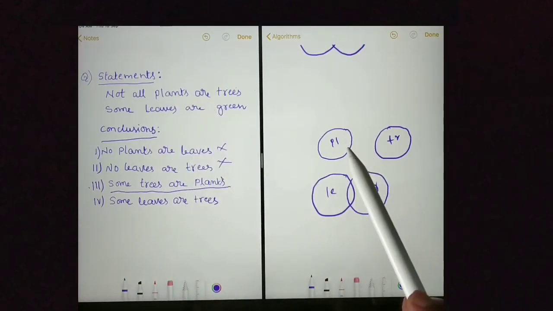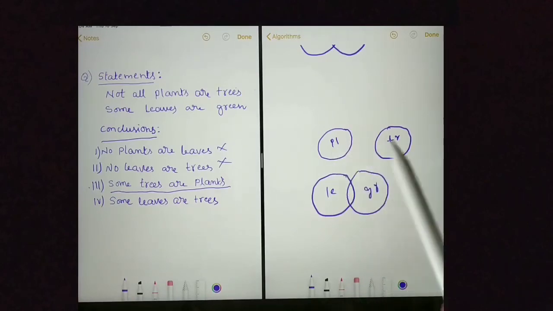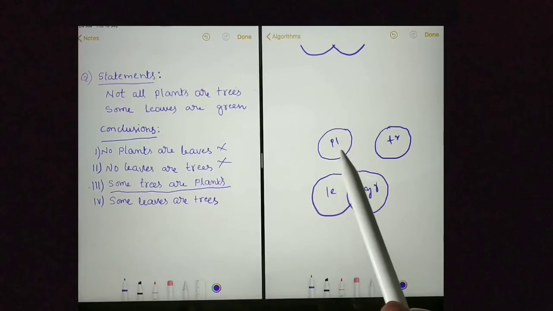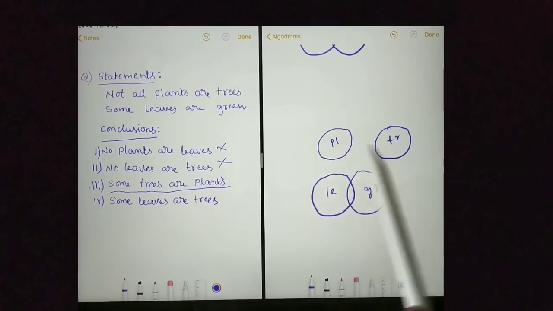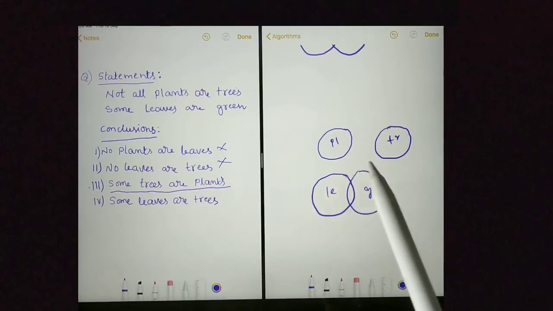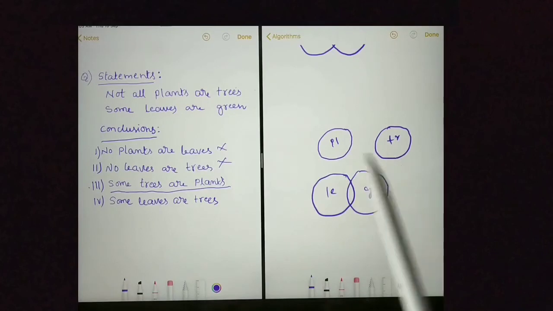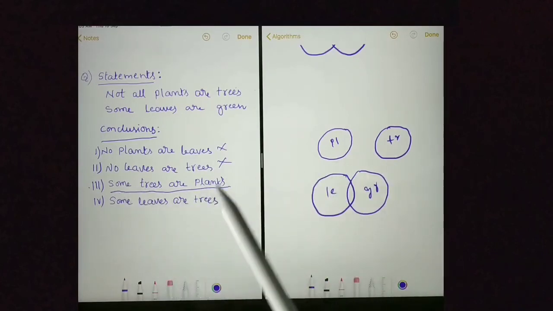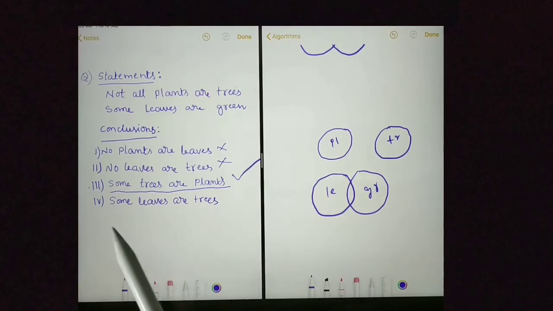Here in this Venn diagram, it is not following the first statement, because if we say some plants are trees, these two circles need to intersect, but these two are not intersecting. I cannot prove that no tree is a plant. Because I could not prove no tree is a plant, saying some trees are plants is true. Moving on to the next conclusion, some leaves are trees.